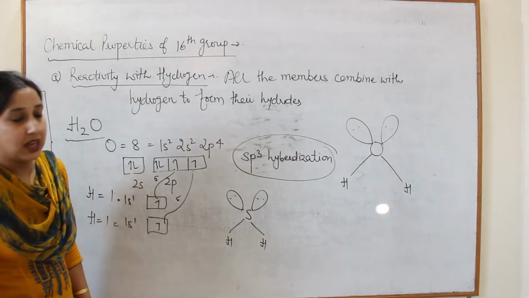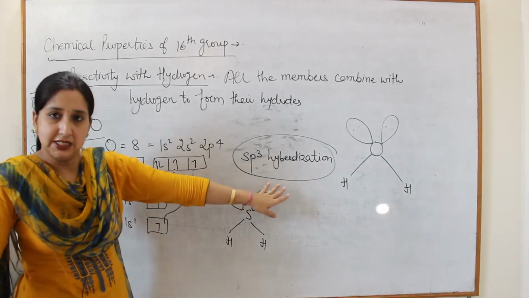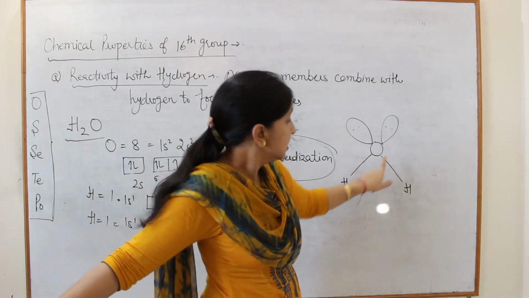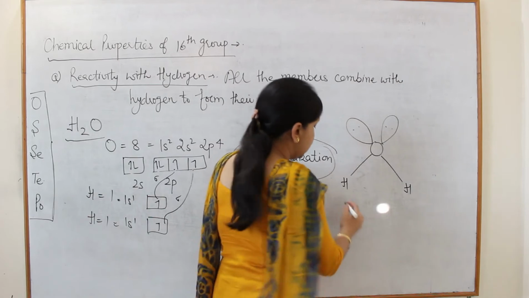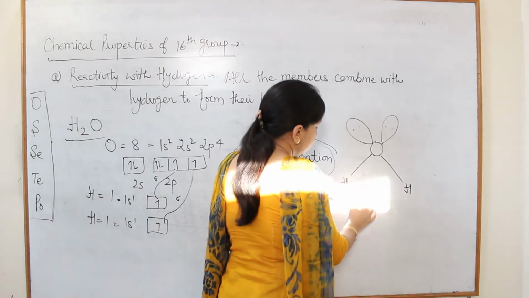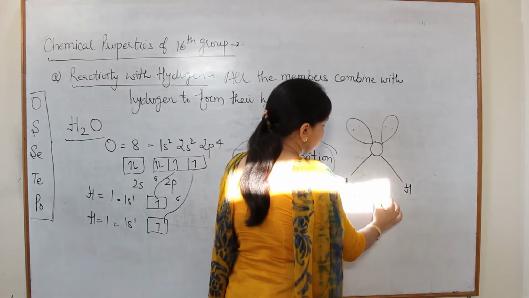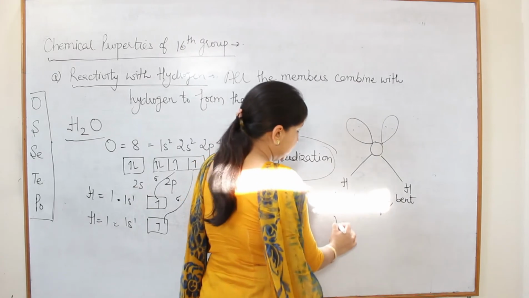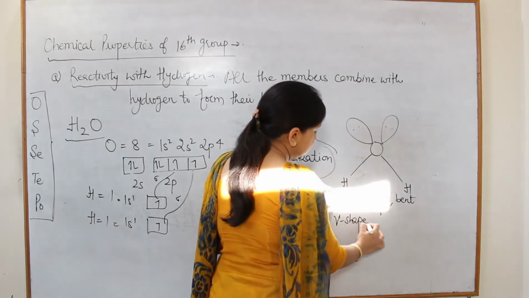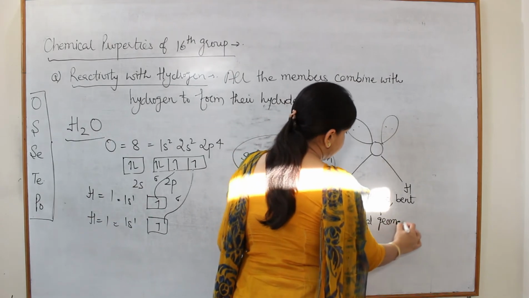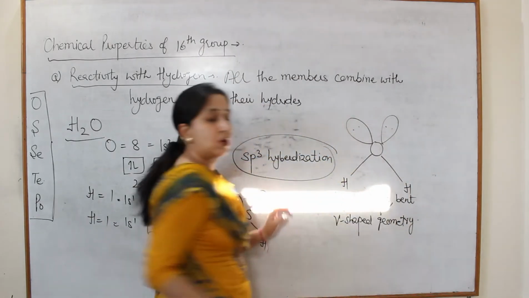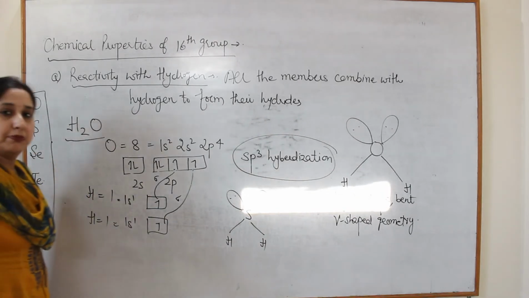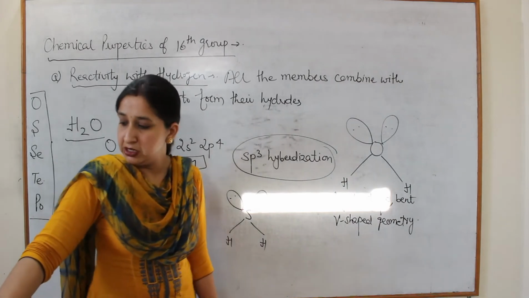So all of them have sp3 hybridization, in which two are bond pairs and two are lone pairs. This structure has a special name. It is angular shape, or it is also called bent shape, and third it is also called V-shaped geometry. So all the hydrides of 16th group have angular shape, bent shape or V-shaped geometry.